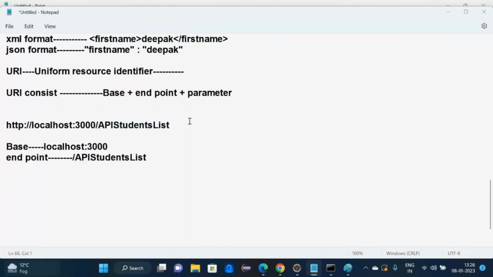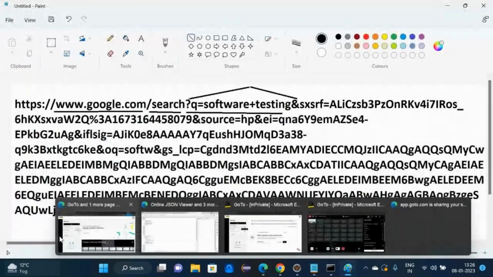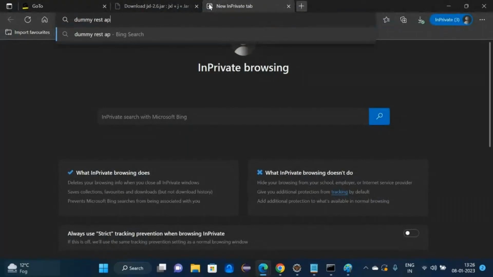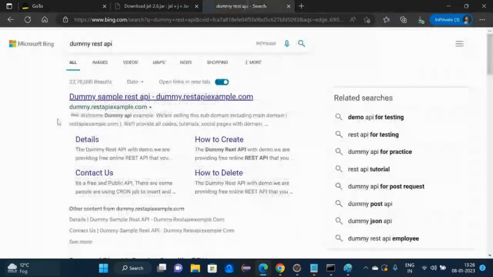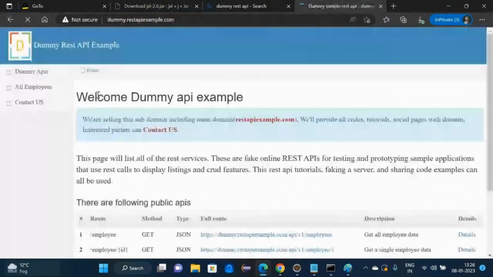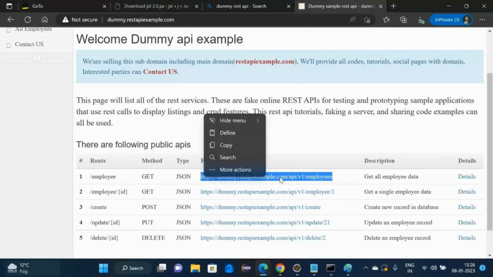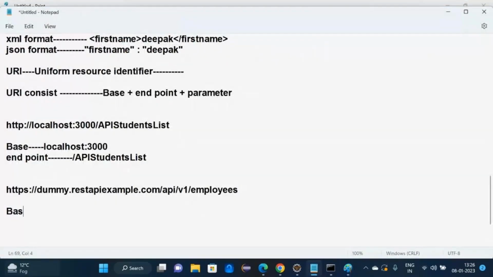Let me take some more examples. Go to Google, dummy REST API. Let me take a good example. Here also you can take this one. What is the base here? dummy.restapiexample.com, till here. And the endpoint, till v1, slash employees.